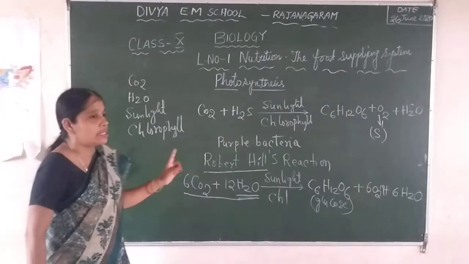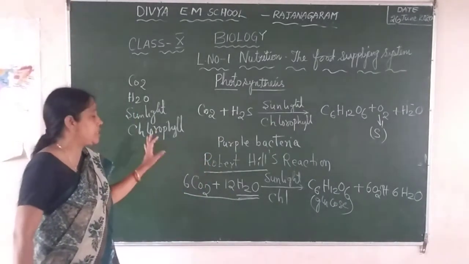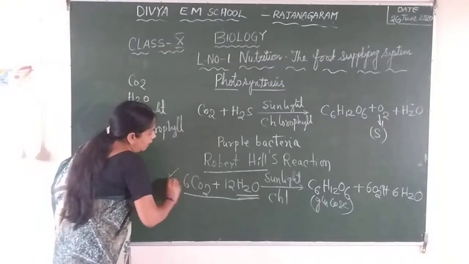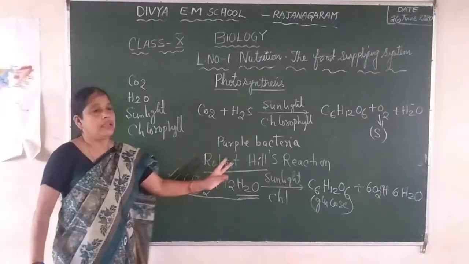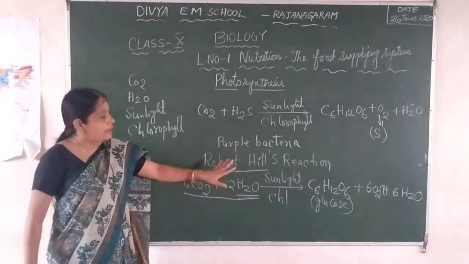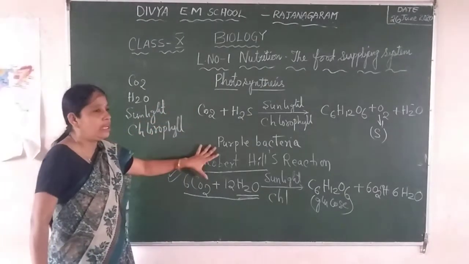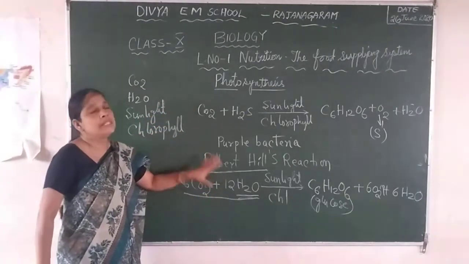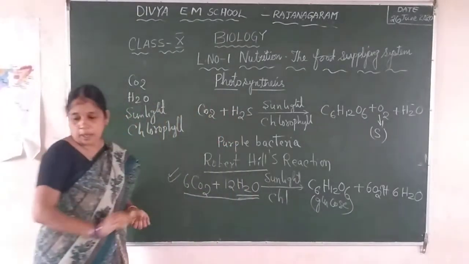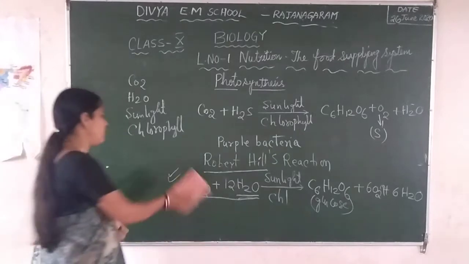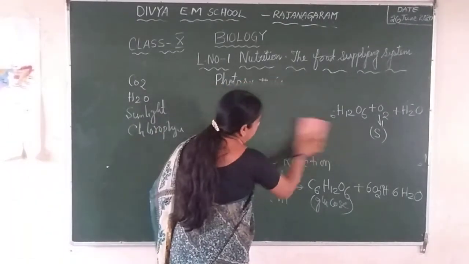So children, you have to remember the two equations. One is the proposed equation given by C.B. Van Niel, and the other is the final equation given by Robert Hill. You have to remember the two scientists' names as well as their equations. I hope you have understood what the proposed equation and the final equation for photosynthesis are. Now let us write the end products of photosynthesis when the process is completed.